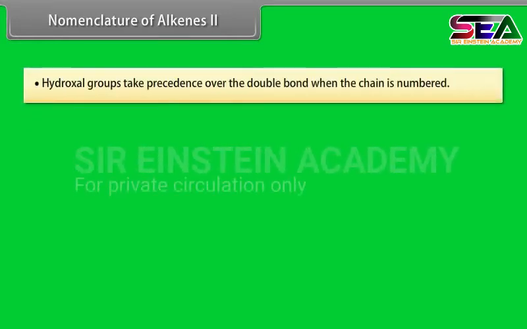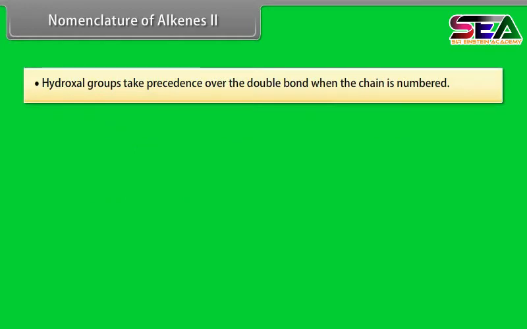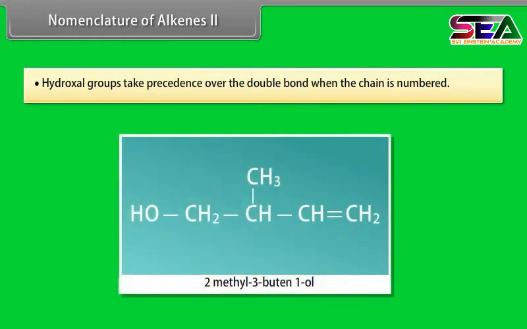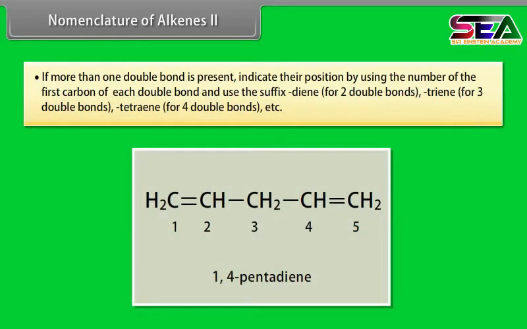Nomenclature of alkenes, Part 2. Step 7. Hydroxyl groups take precedence over the double bond when the chain is numbered. This compound is 2-methyl-3-butene-1-ol. Step 8. If more than one double bond is present, indicate their position by using the number of the first carbon of each double bond and use the suffix diene for 2 double bonds, triene for 3 double bonds, tetraene for 4 double bonds, etc. For example,